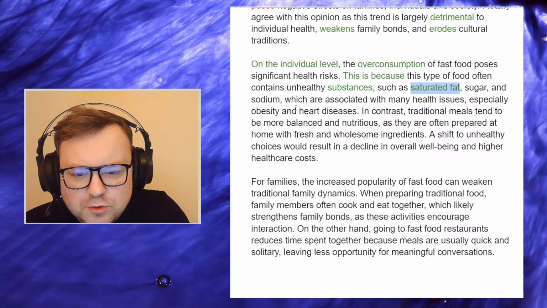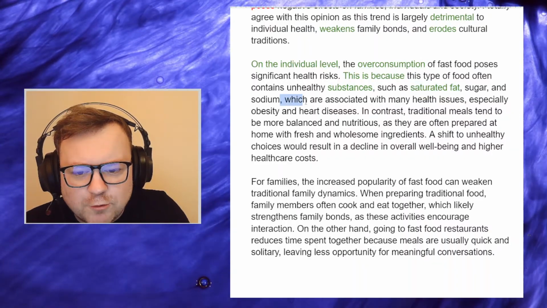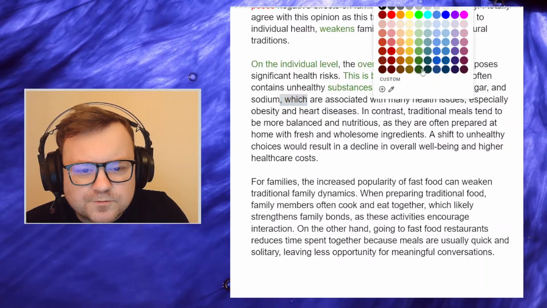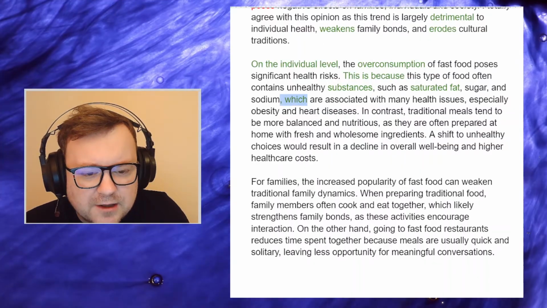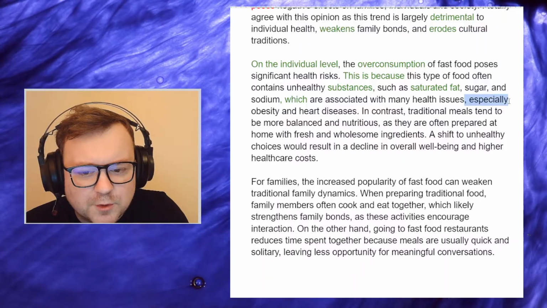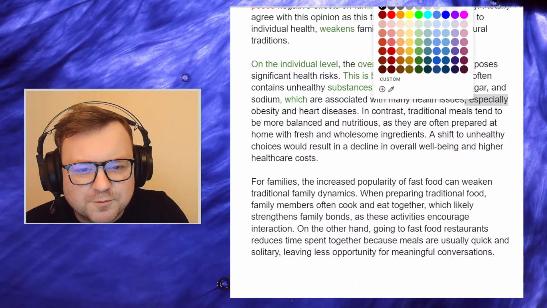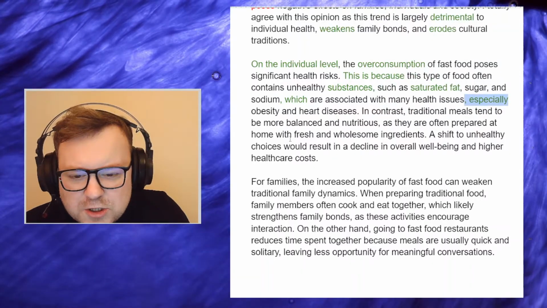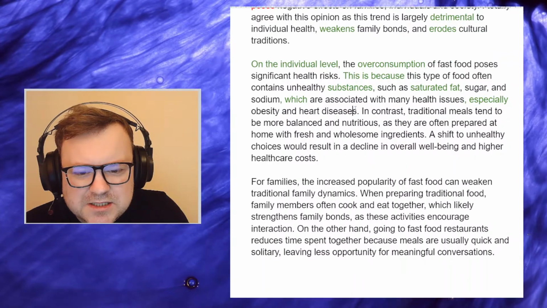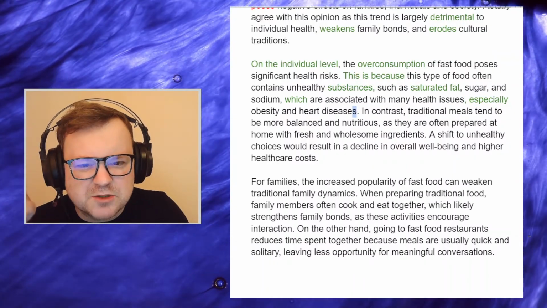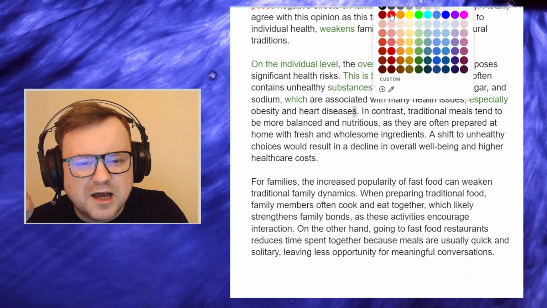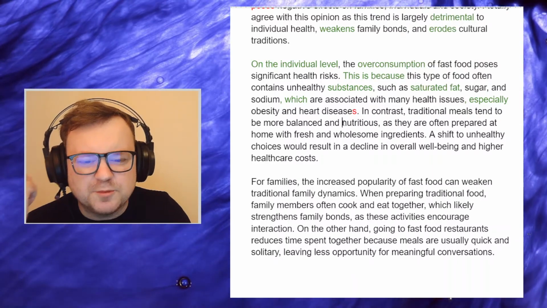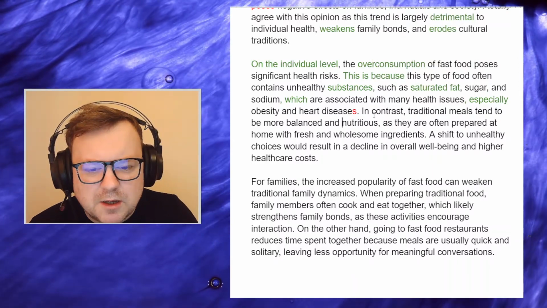Sugar and sodium, comma, which, I really like this comma, which are associated with many health issues, giving an example, especially, beautiful flow here, especially obesity and heart disease. So usually when we talk about heart disease, we talk about it as a singular, uncountable noun, not in the plural. But minor mistake.